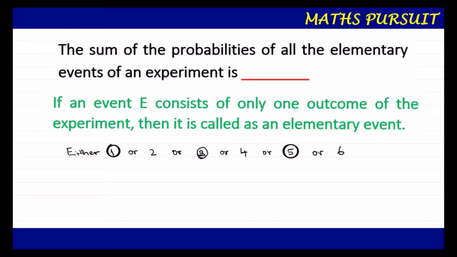Now after looking at the definition of the elementary event, it is very easy to answer this question. The question says that the sum of the probabilities of all the elementary events of an experiment is, what we can say now, 1. A person can easily say that the sum of the probabilities of all the elementary events of an experiment is 1.